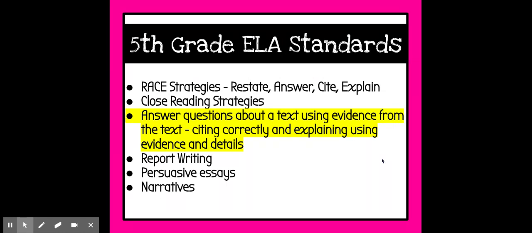Here are our ELA standards. Again, you may have heard of the RACE strategies started in the earlier grades where they're answering questions by restating, answering, citing evidence, and explaining their answers. We'll be doing persuasive essays as well as report writing and narratives. And the big focus throughout 5th grade is really to be able to find evidence from the text, to cite that evidence, and to explain using examples and details.